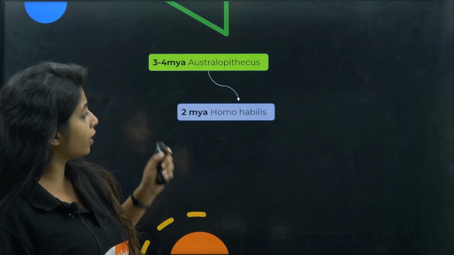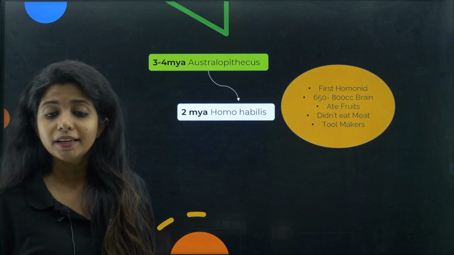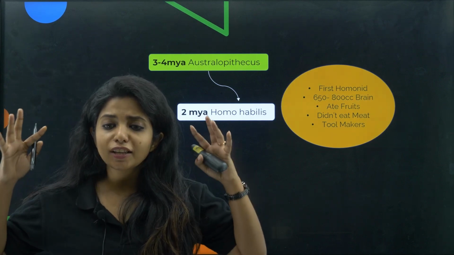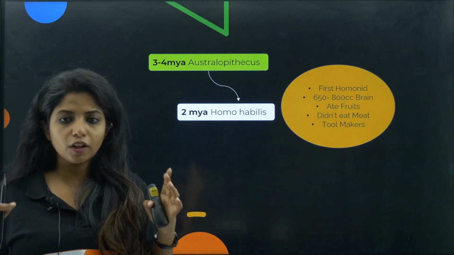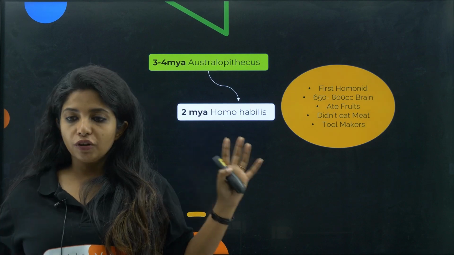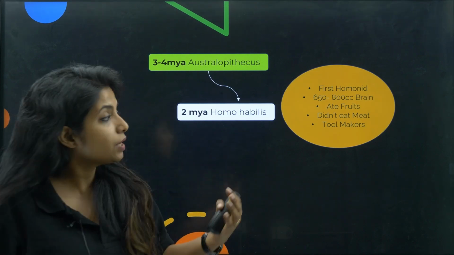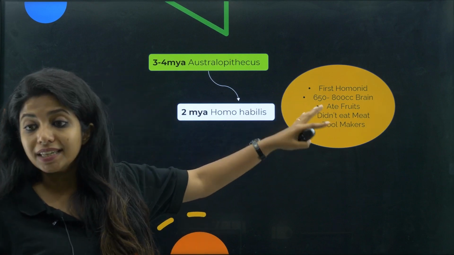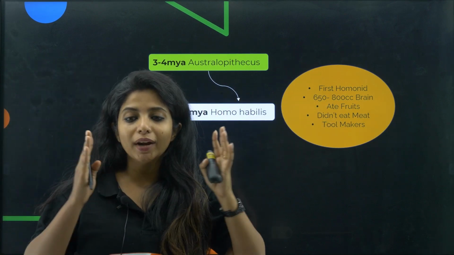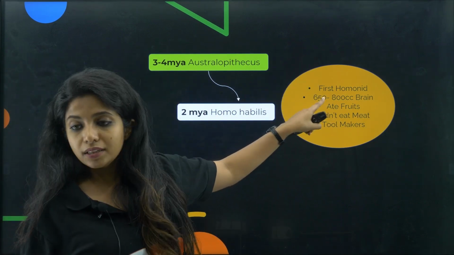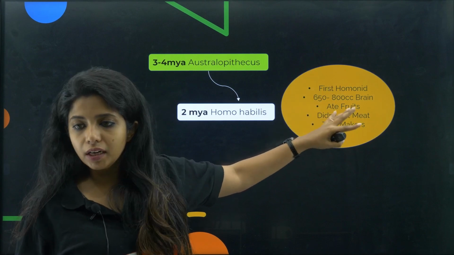Going ahead, they gave rise to Homo habilis 2 million years ago, and I am going to tell you they had the first hominid features. The proper man-like features were found over there, and obviously their brain had also evolved. It was 500 over here. Now it is 650 to 800 cc brain.